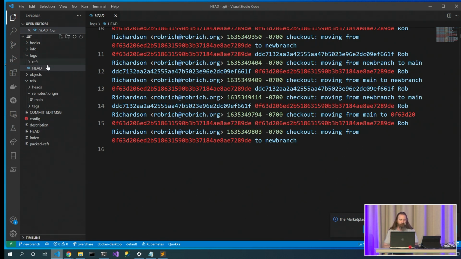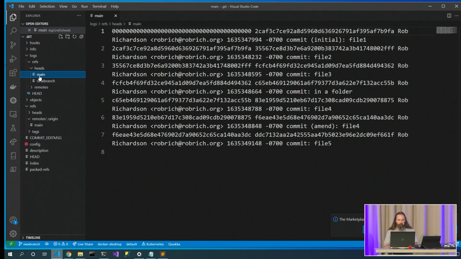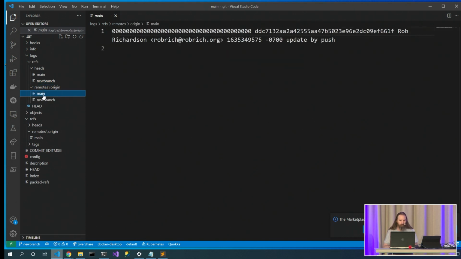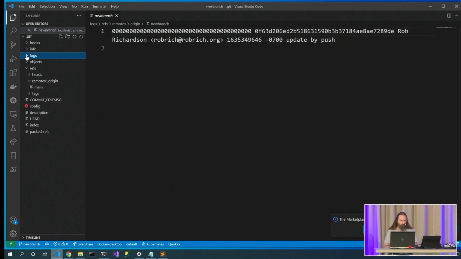In addition to the reflog for HEAD, we also have a reflog for each of our branches. Here's the one for main. Here's the one for new branch. So yeah, I probably could have just opened up this new branch file and figured out where I was. Here's where the remotes were. They haven't moved very far because I only pushed once. But that's all of the files here in the logs folder. We also have some other logs.